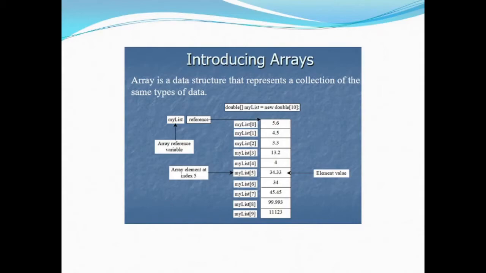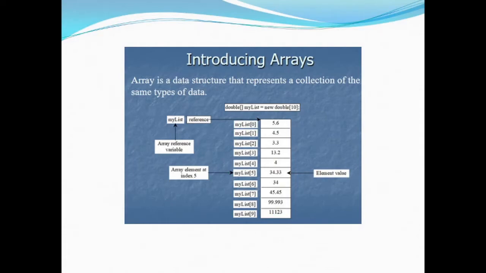As you can see in this figure, there is an array called mylist, and it is of double data type. The declaration of this array is shown as double, then two square brackets, and then the name of the array, which is equal to new double 10. This is one of the syntaxes for the declaration and definition of an array.